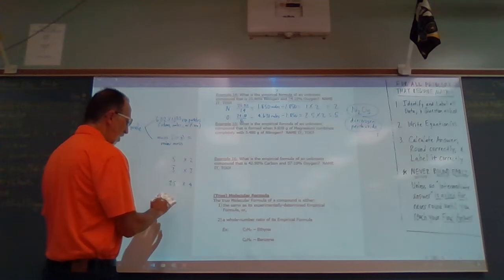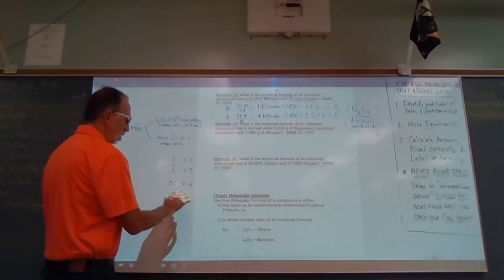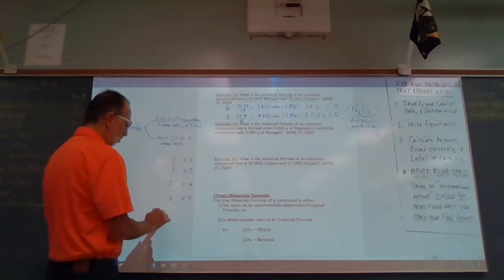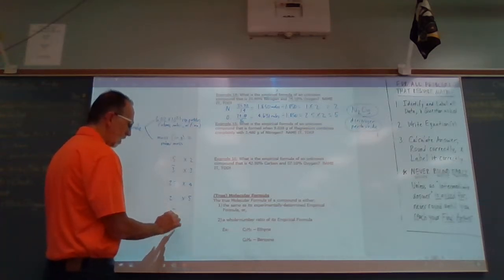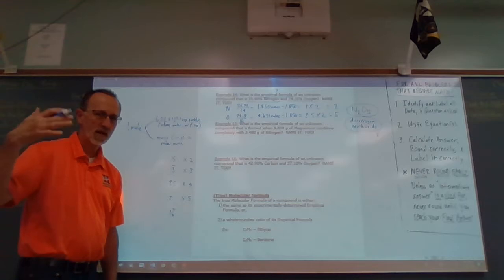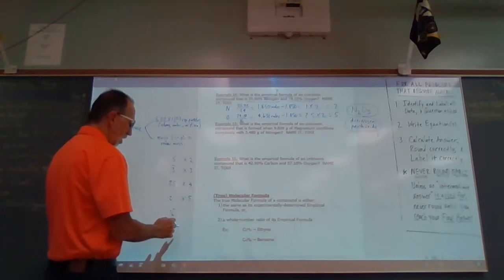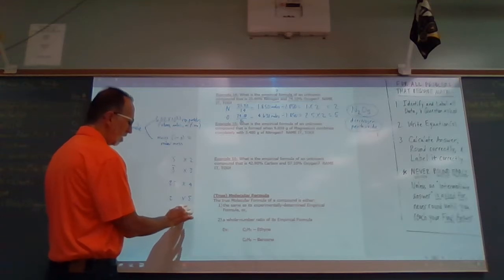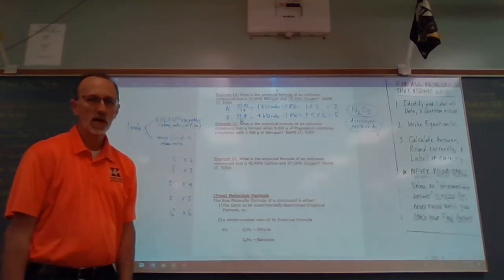If we have like a 0.2, then we multiply it by 5. If we have a 0.16 repeating, I'm just thinking of my common fractions here, that's 1/6 actually. You multiply it by 6 and so on.